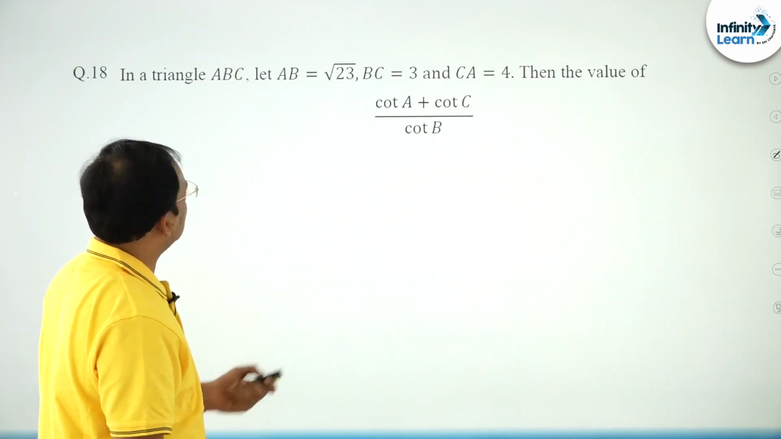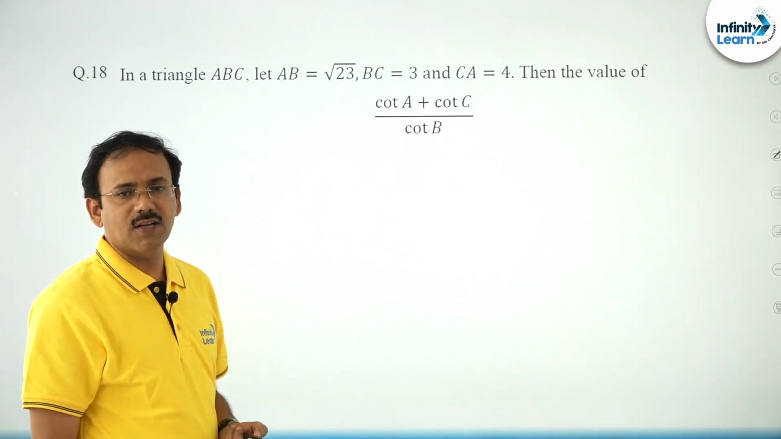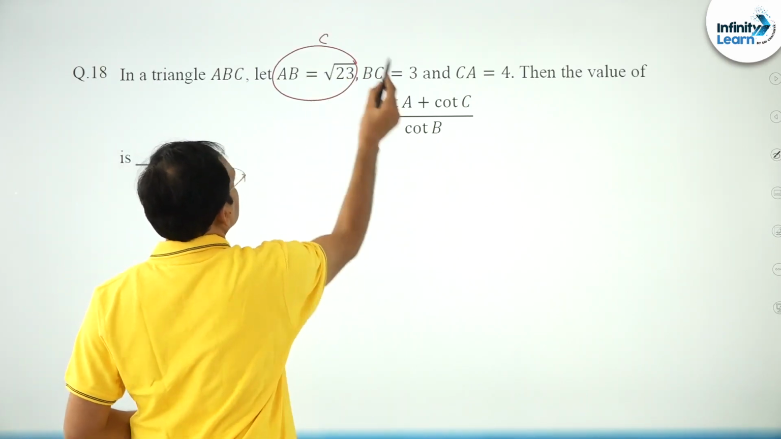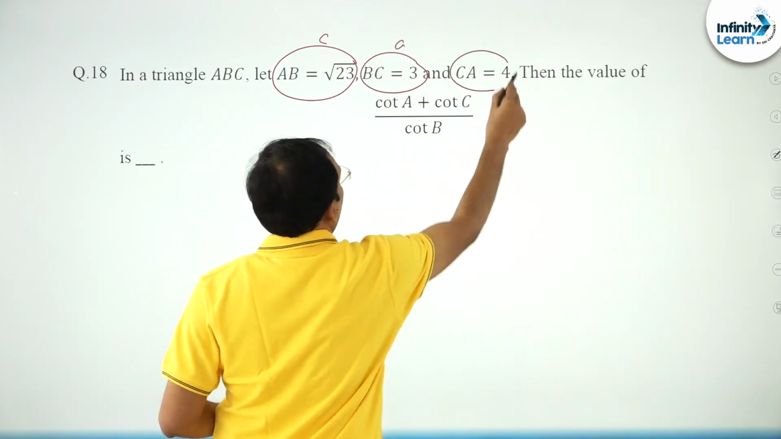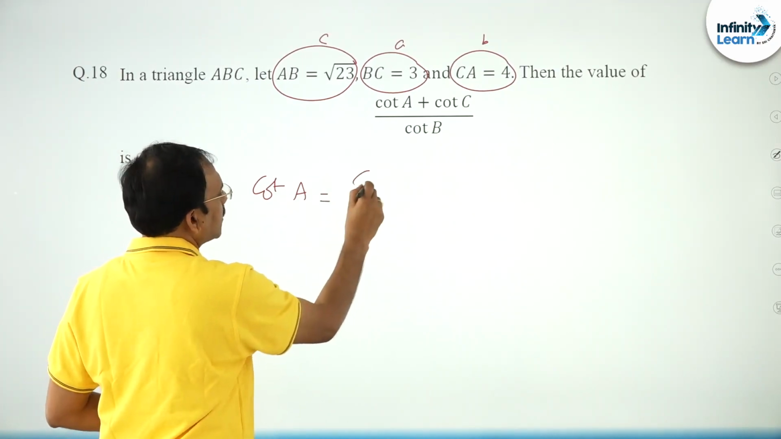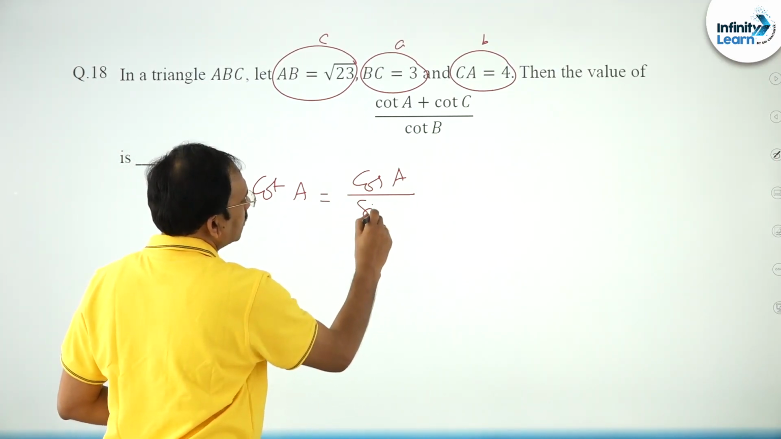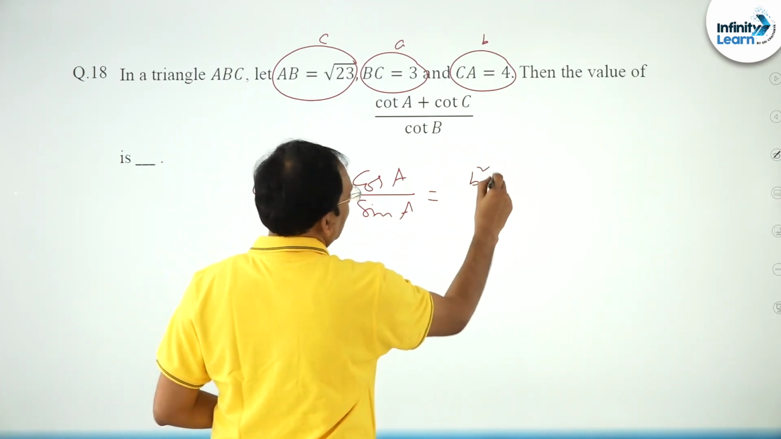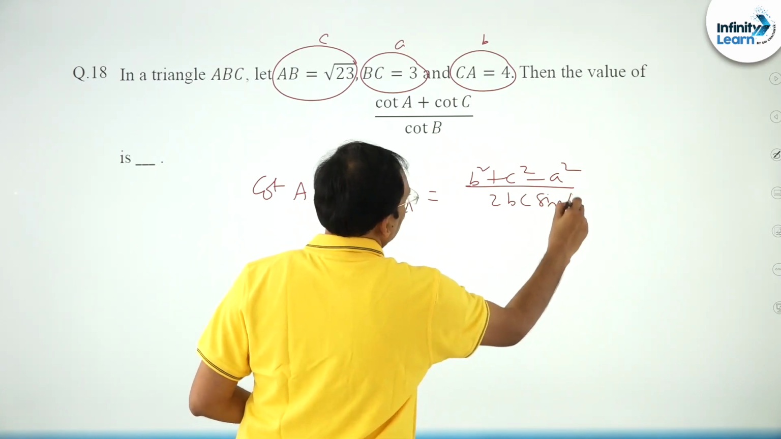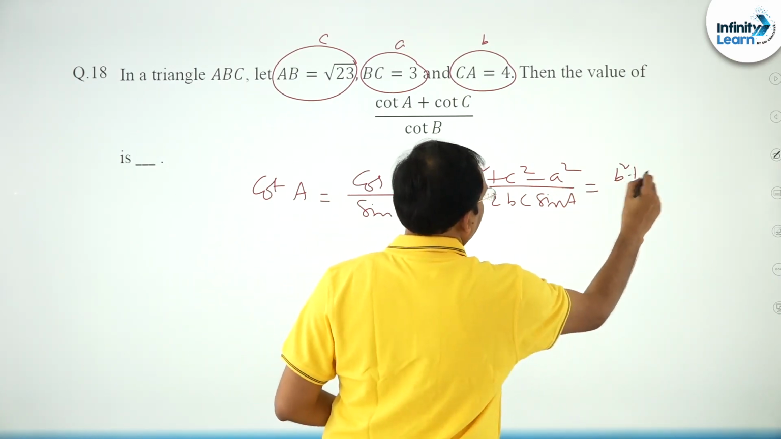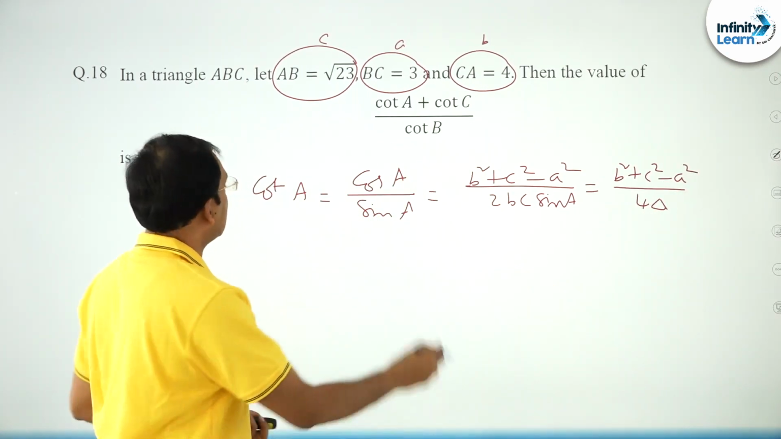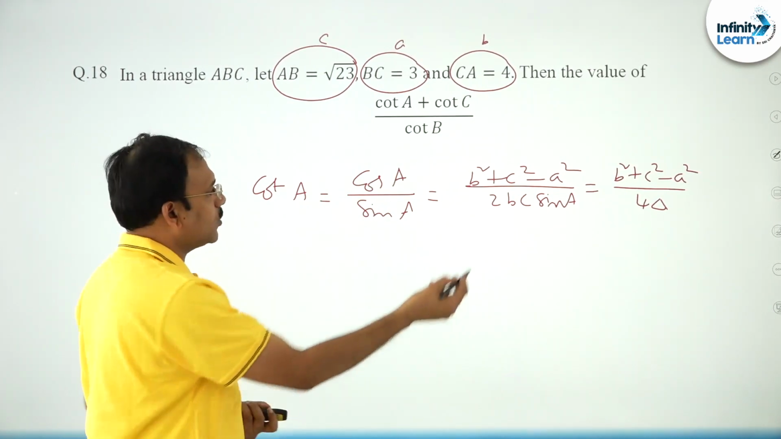The next question is a basic question in applications of trigonometry, that is properties of triangles. You are given sides small c, small a, small b. You know friends, cot A we try to write like cos A by sin A. By cosine rule, cos A is b square plus c square minus a square by 2bc sin A. So you can write, friends, this is b square plus c square minus a square by 4 delta, that is all.